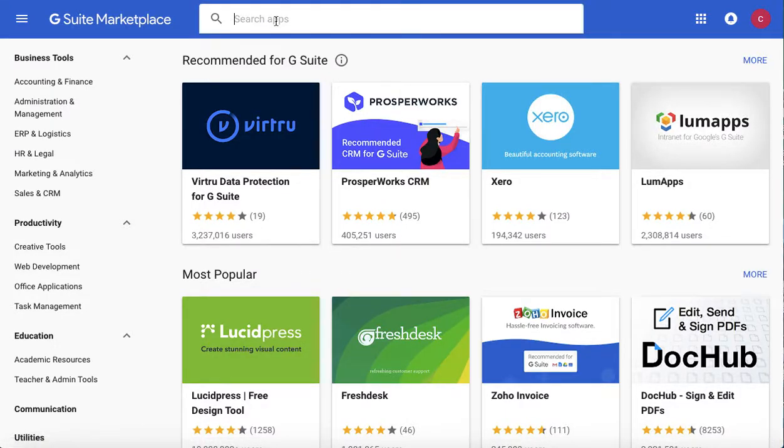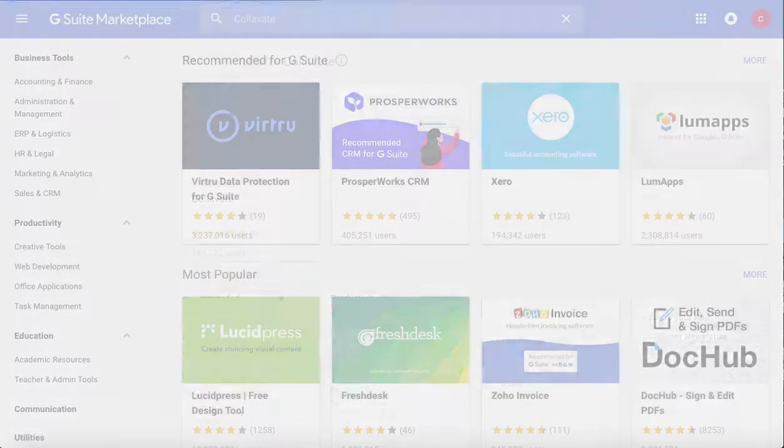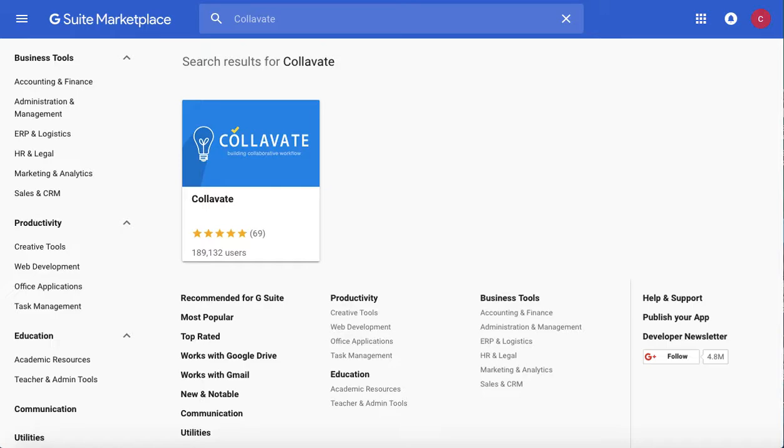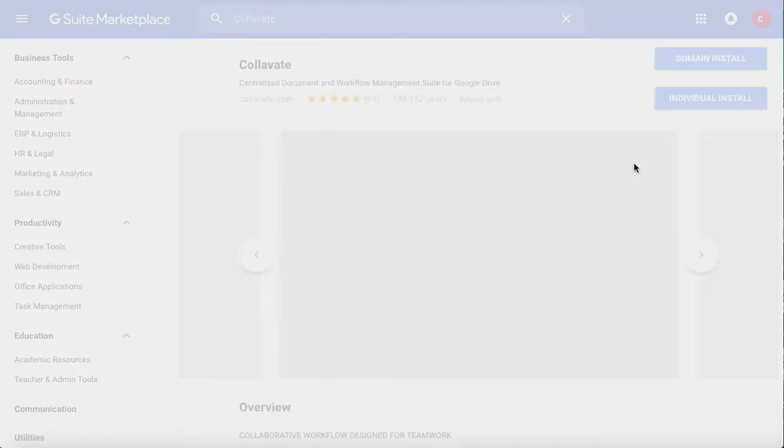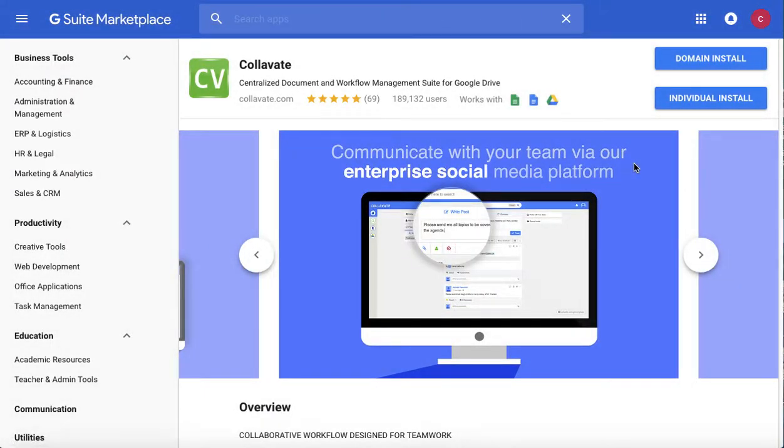To install Collavate, go to the G Suite Marketplace and search for Collavate. Alternatively, we will provide a direct link in the description below to allow you to easily find the installation link. Now click on the Domain Install button and accept the terms and conditions.